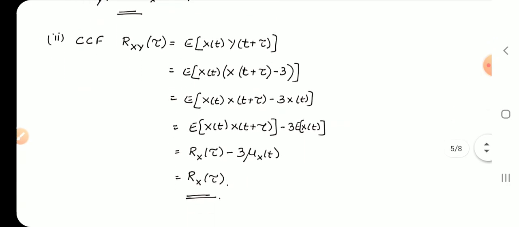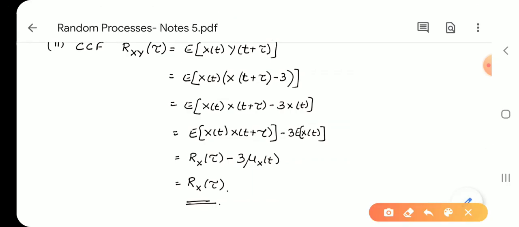Next, let us find the cross correlation function. Cross correlation function Rxy of tau is equal to E of x(t) into y(t plus tau). x(t) I'll write as it is. y(t) is nothing but x(t) minus 3, but here t plus tau is there, so x(t plus tau) minus 3. It is the product now. Multiply these two. x(t) into x(t plus tau), and x(t) into minus 3 gives minus 3 into x(t).